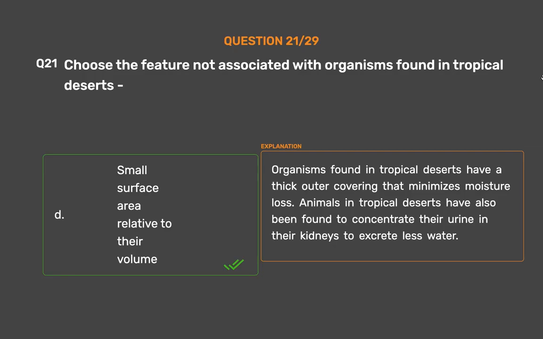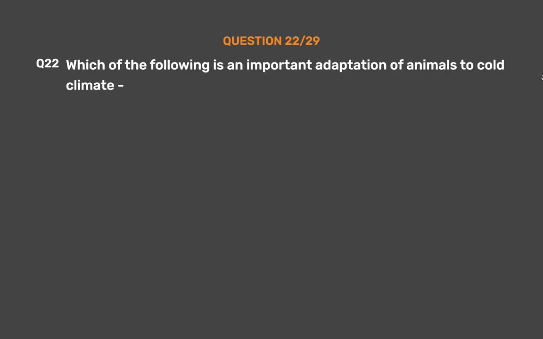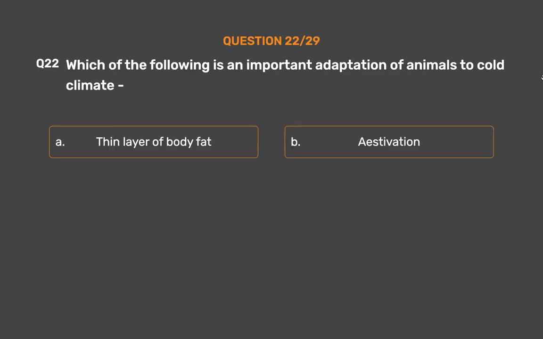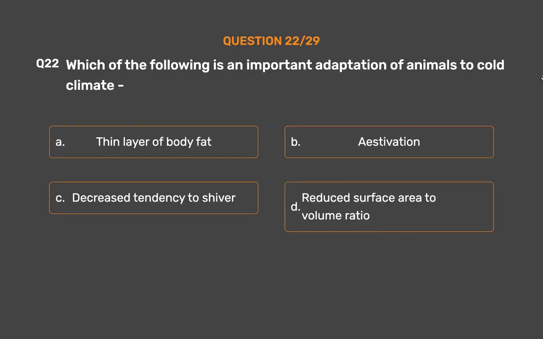Animals in tropical deserts have also been found to concentrate their urine in their kidneys to excrete less water. Question number 22. Which of the following is an important adaptation of animals to cold climate? Option A. Thin layer of body fat. Option B. Estivation. Option C. Decreased tendency to shiver. Option D. Reduced surface area to volume ratio.